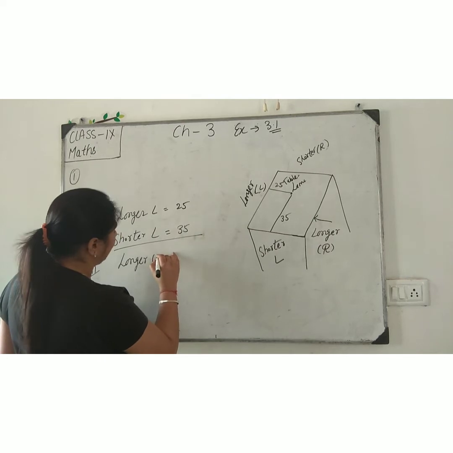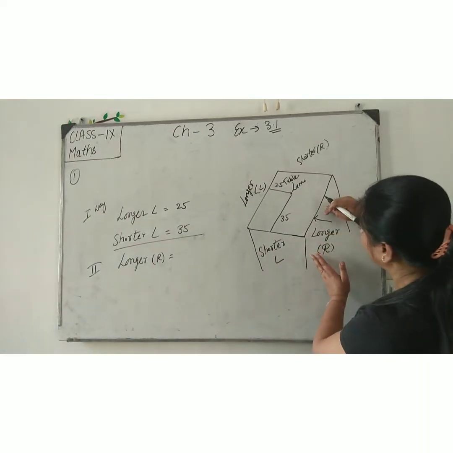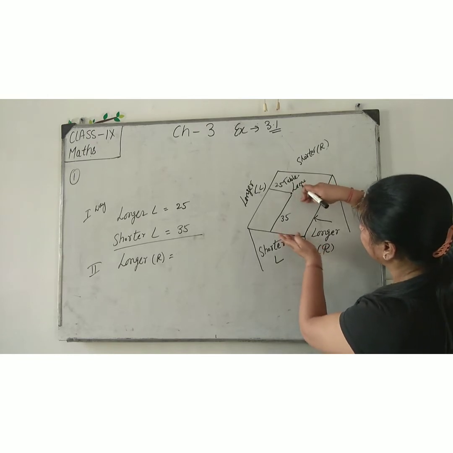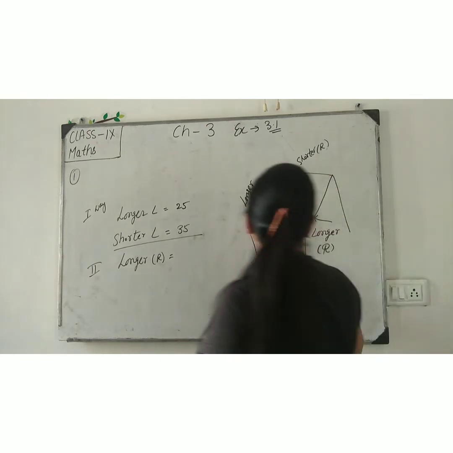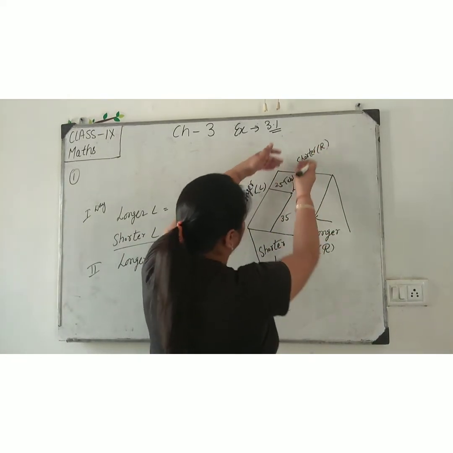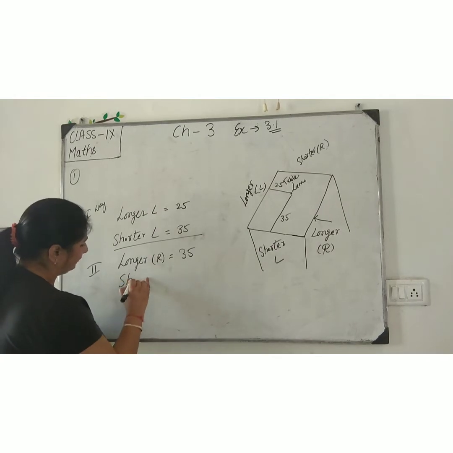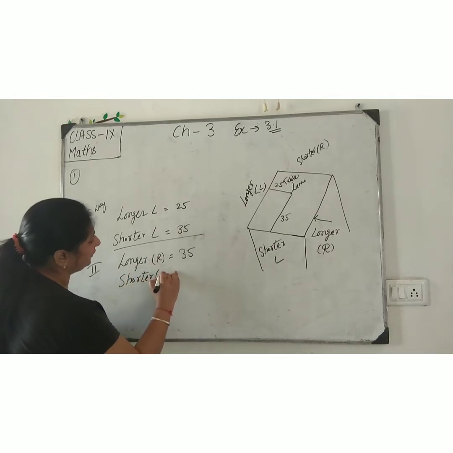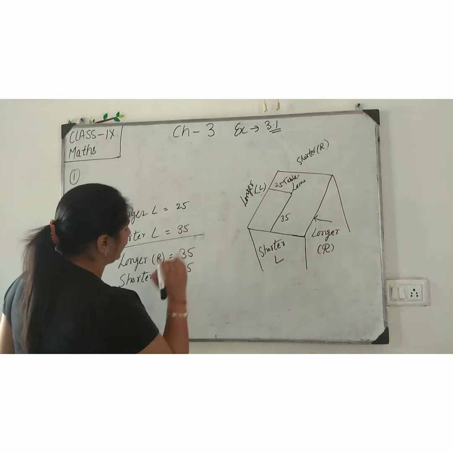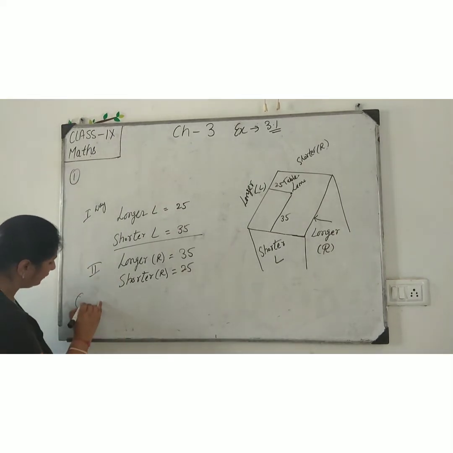From longer right, 35, and from here, shorter, it is so near, that's why. And shorter right 25.